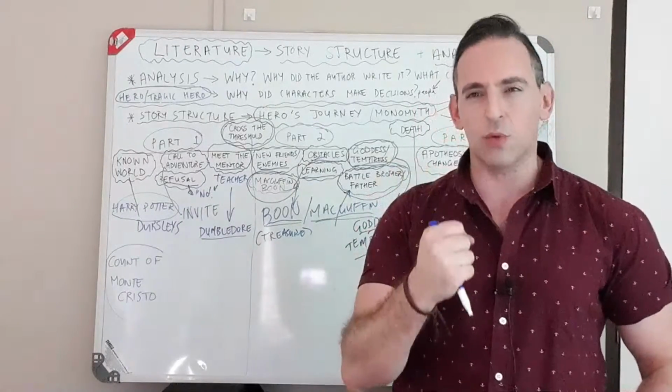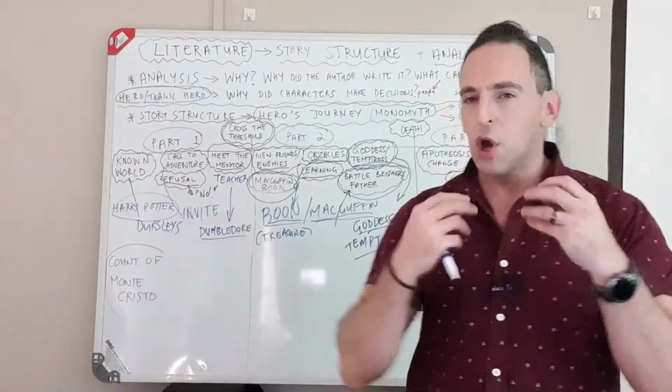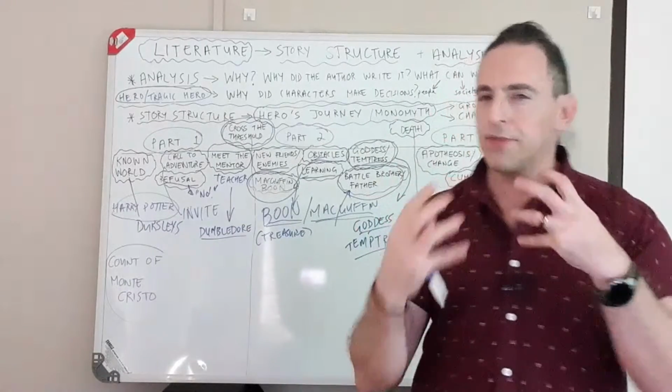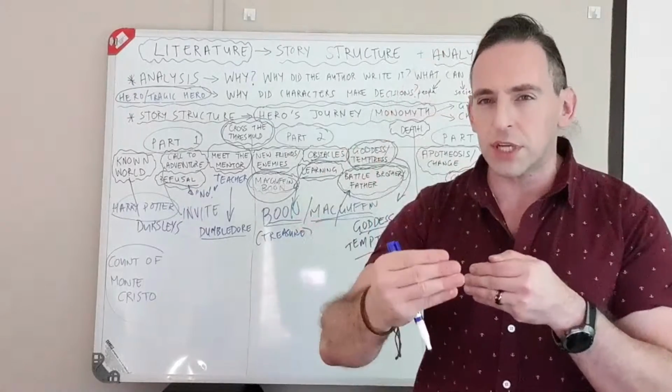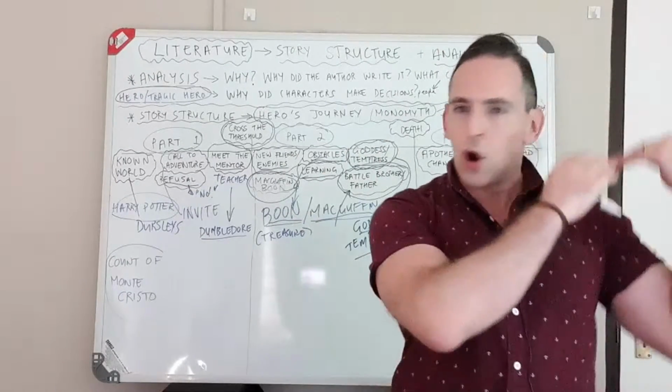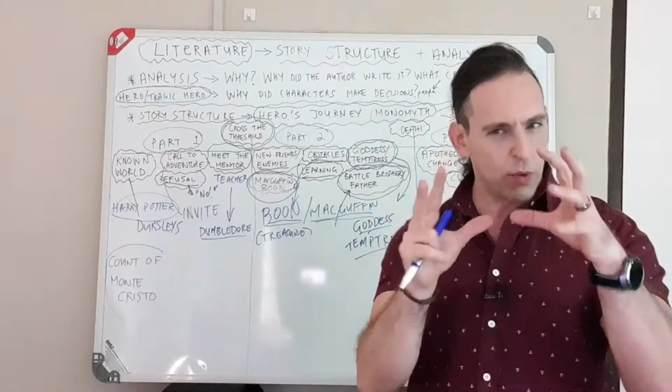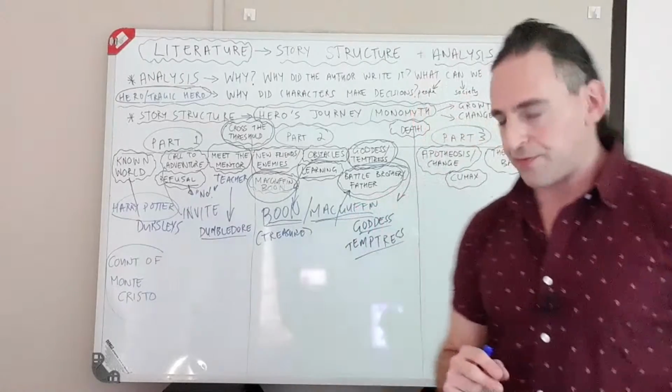Where is the battle with the brother, the battle with the father? Where is Harry kind of coming to grips with being his own person? Where is he getting over stuff that's happened in the past? Where is that happening in the stories?